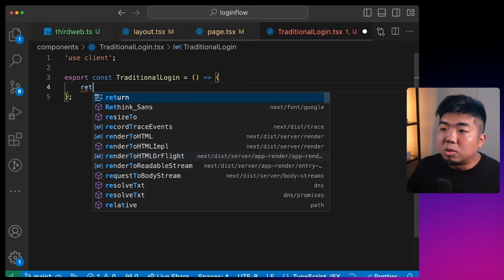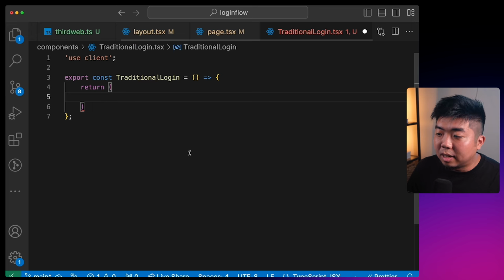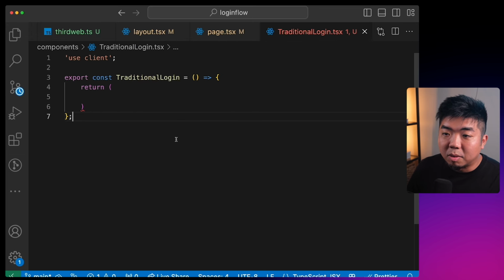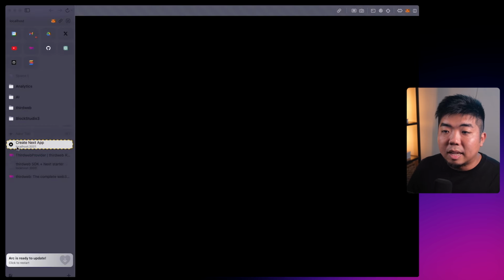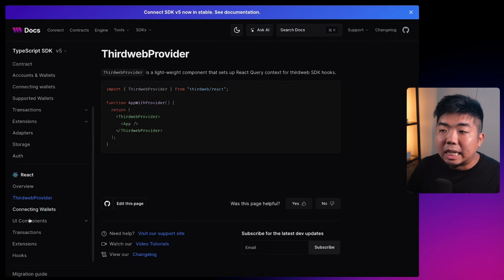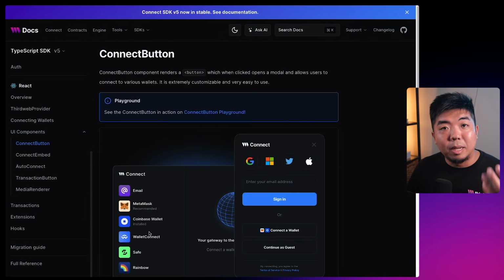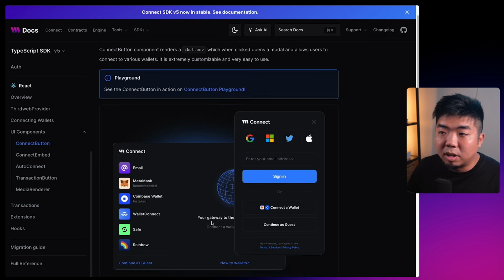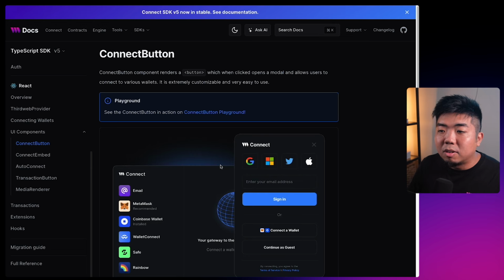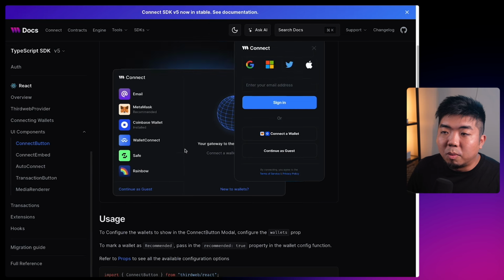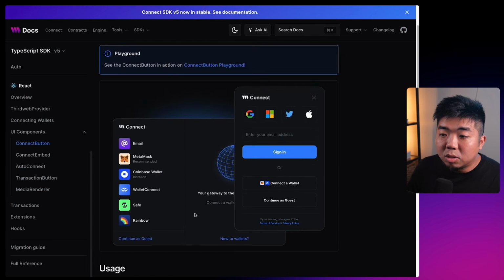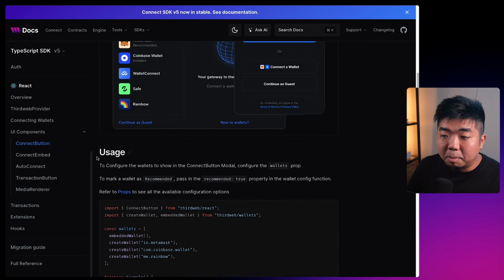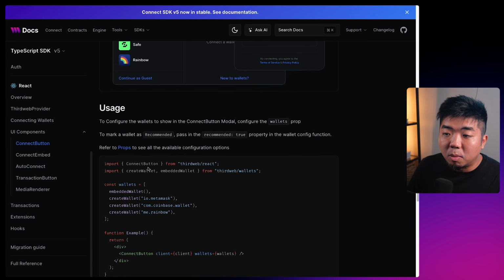And all we need to do to get a login button here is if we come back to our docs for thirdweb, we have UI components, and we have something called a connect button. And this connect button here gives us that connect button that we saw in the demo earlier on in this video. And if you want, we allow complete customization of this connect button as well. You can go to the connect playground. You can change the colors, the fonts, all of that you can do within here.